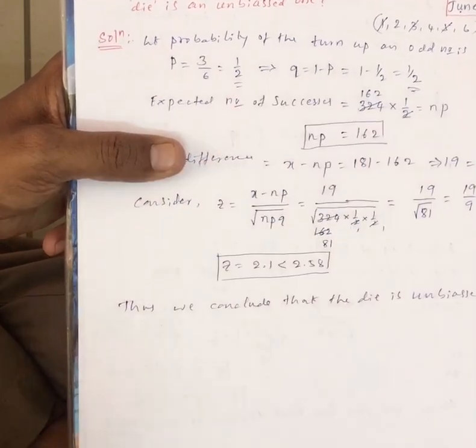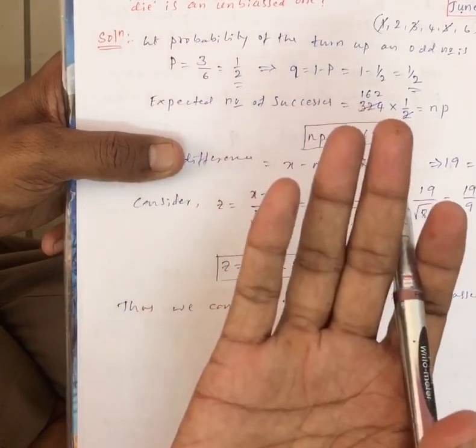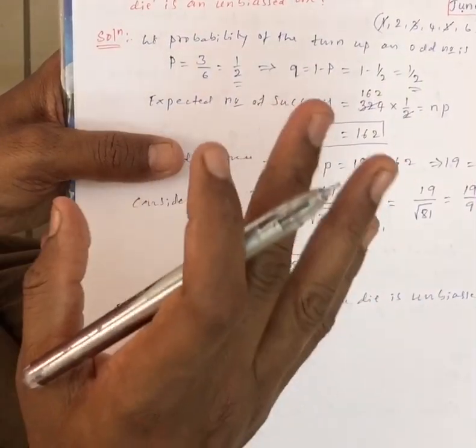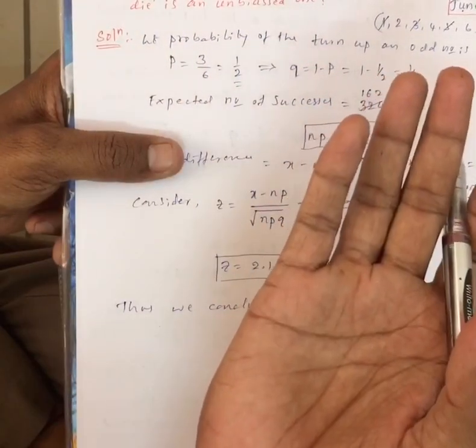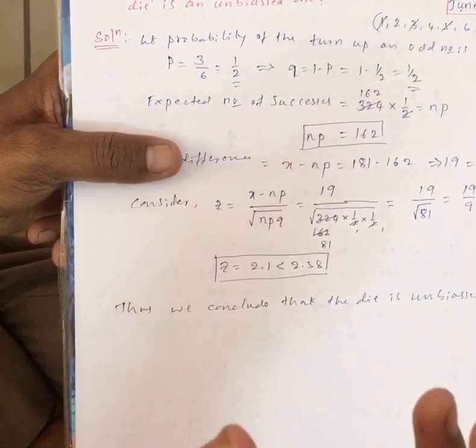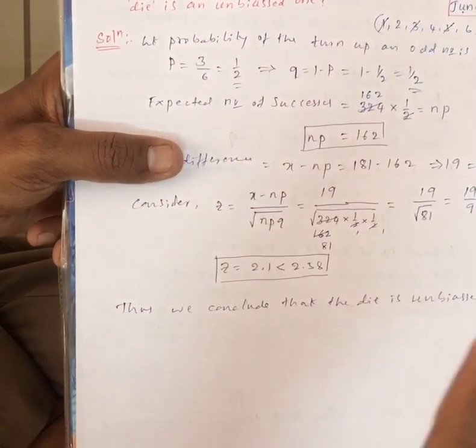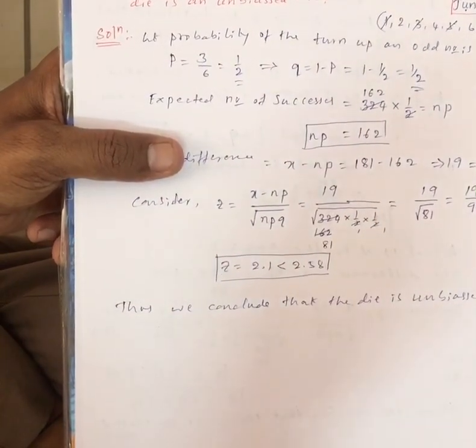This is the example. So whether it is a coin case or a die, the procedure is the same. If it is asked about unbiased, and we have a die, the same procedure applies. But in a coin we have only 2 faces, while a die has 6 faces. This is the difference.